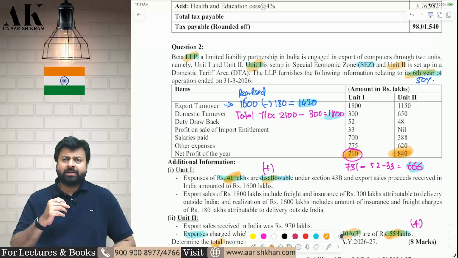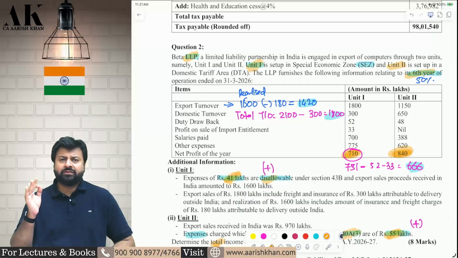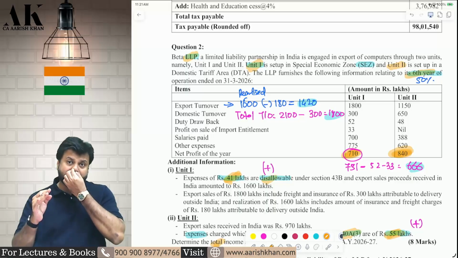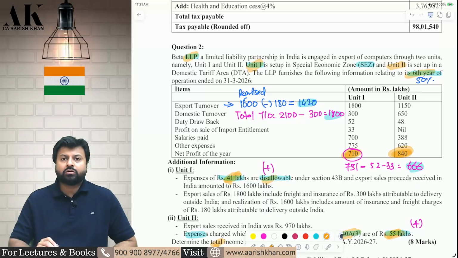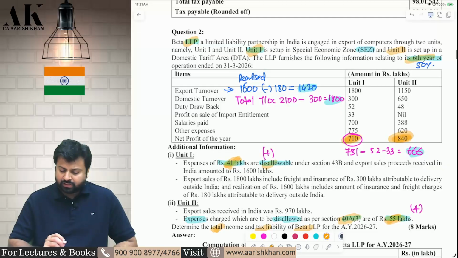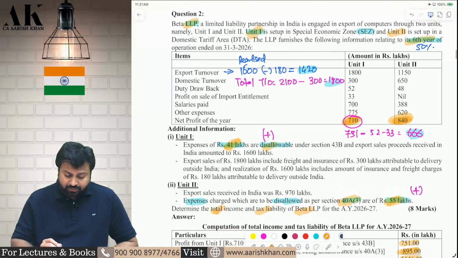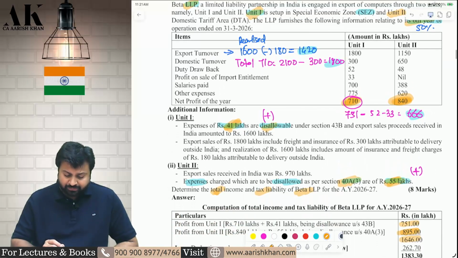How will we get the 10AA deduction? Profit from the export unit multiplied by export turnover of unit 1 divided by total turnover of unit 1. We will try to compute one by one all three parameters. Let's talk about the export turnover of unit 1 first. Sir, what is the export turnover of unit 1? The export turnover of unit 1 is as follows. Pay attention please, all of you.